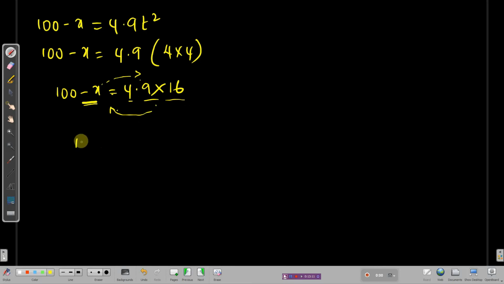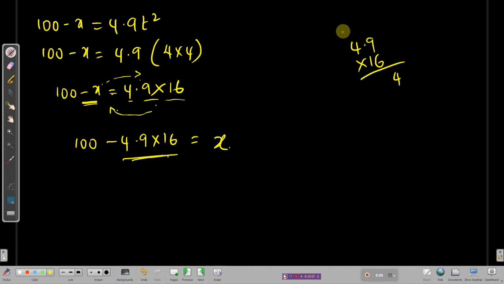So I'm writing here, 100 minus 4.9 into 16 is equal to x. So x becomes positive. You have this value to multiply, please do it. How can I do it? You see, 4.9 into 16, 6 9s are 54, 5 carry, right?